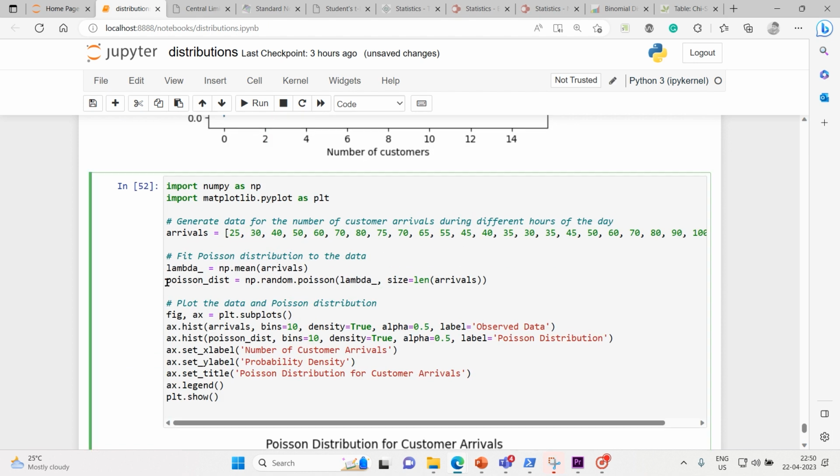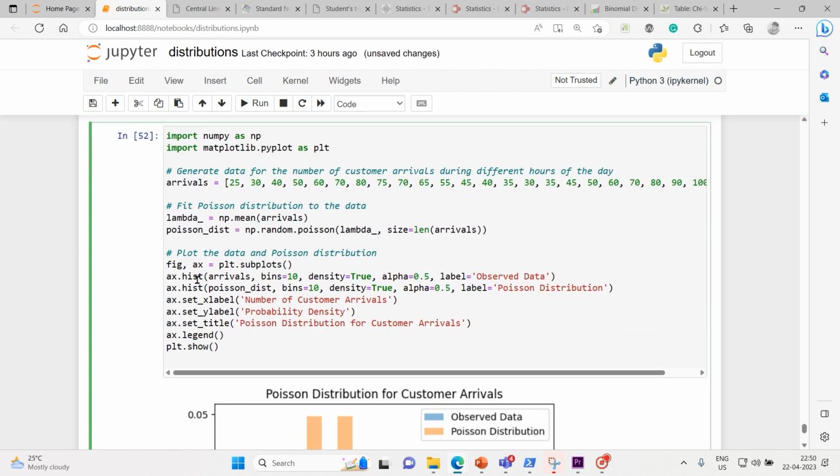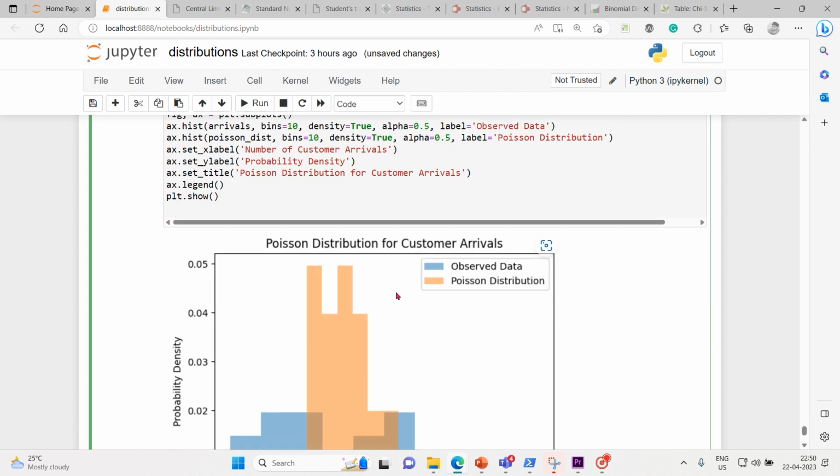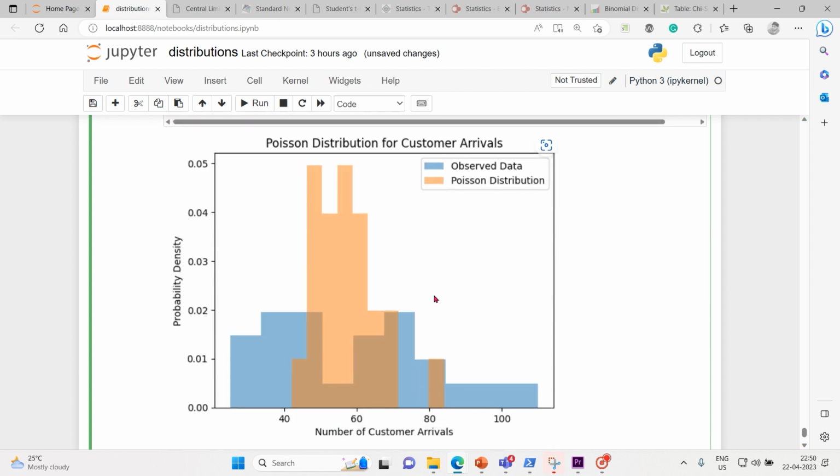After that, I have fitted this model into the Poisson distribution. So now we can see the Poisson distribution. Let's plot the data and the Poisson distribution together. Using subplots, here you can see the observed data, and here you can see the Poisson distribution. One is the observed data, which is the actual real data, and the other one is the Poisson distribution.